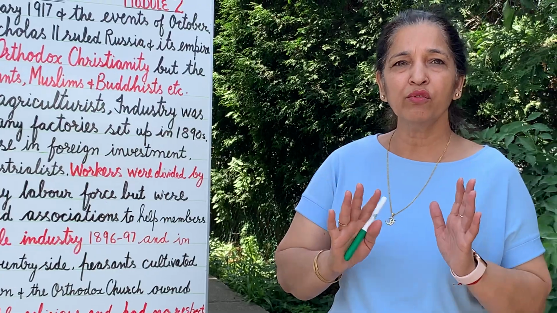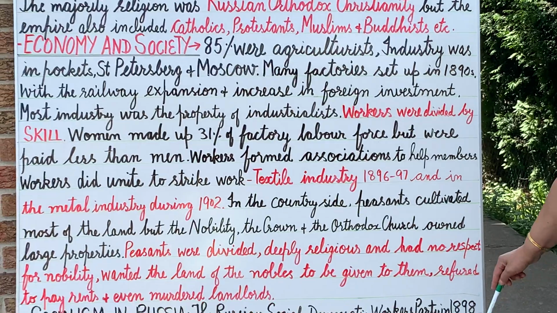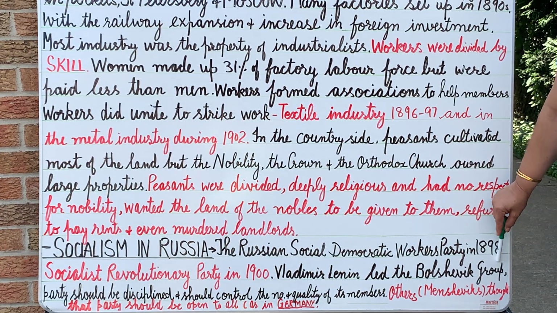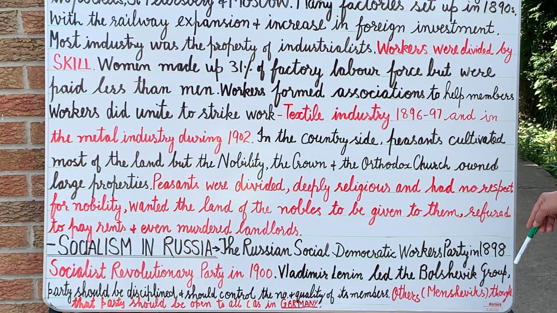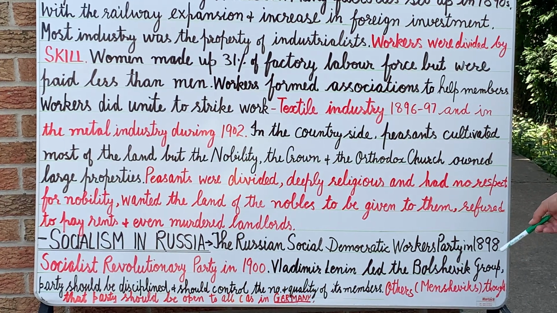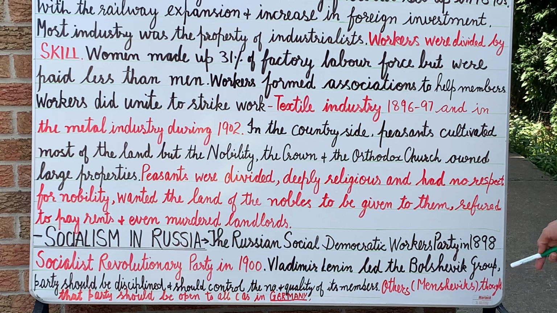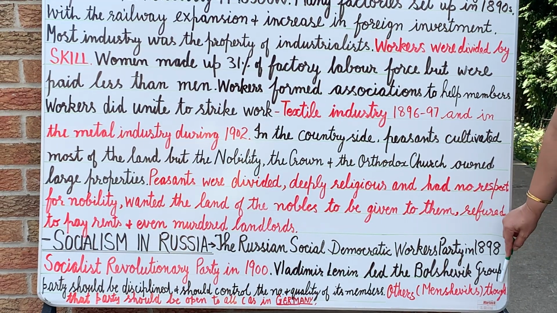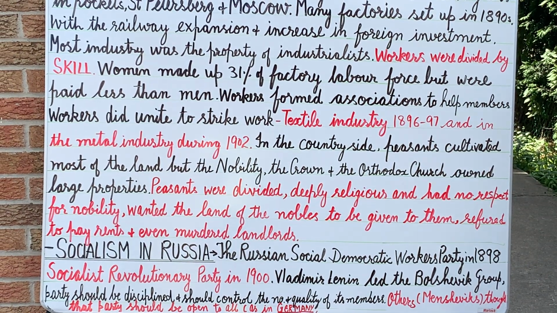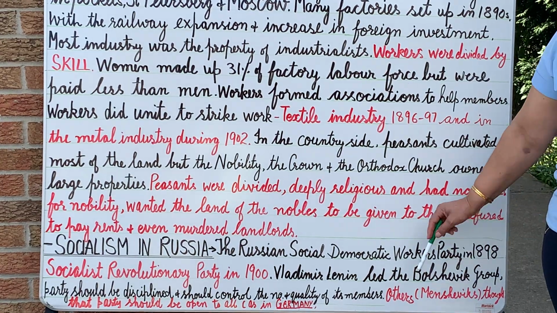Now it led to confusion between both the parties, and the party was divided on the basis of organizational strategy into two parts. One was led by Lenin, the Bolshevik group, who wanted the party to be disciplined and to control the number and quality of its members. The others were the Mensheviks. What did they think? They thought the party should be open to all, as in Germany.